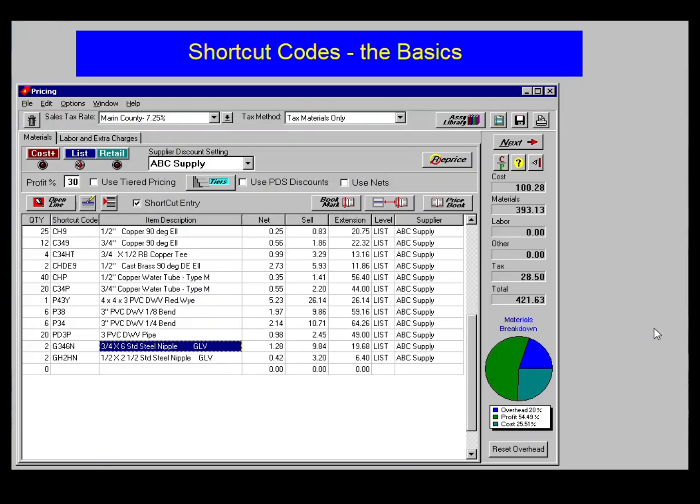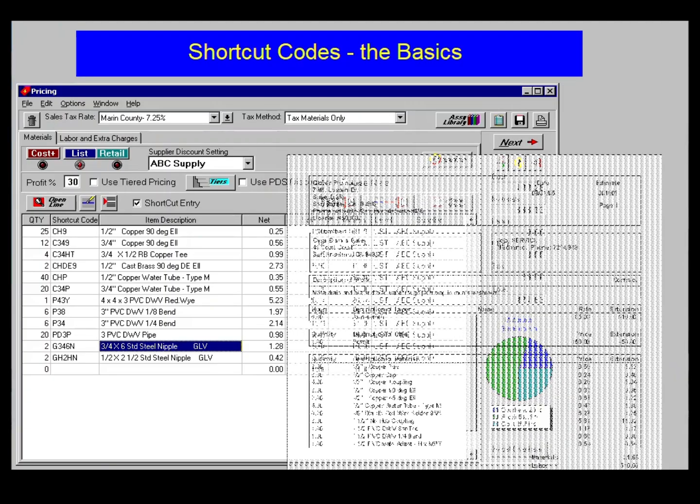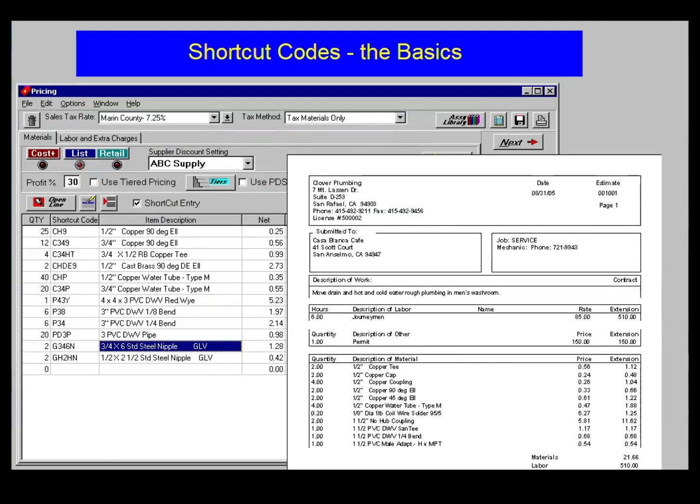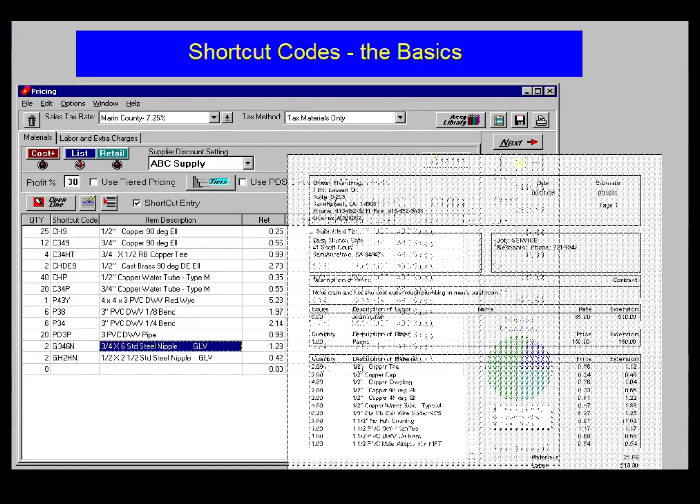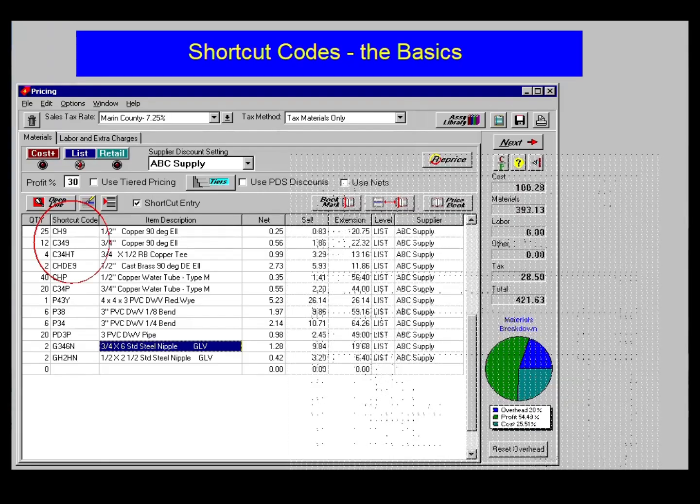Fair and profitable materials pricing. That's what PricePoint software is all about. To get there, we need to master the pricing program so we can input materials quickly. The fastest way to price out a list is by using PricePoint's shortcut codes.